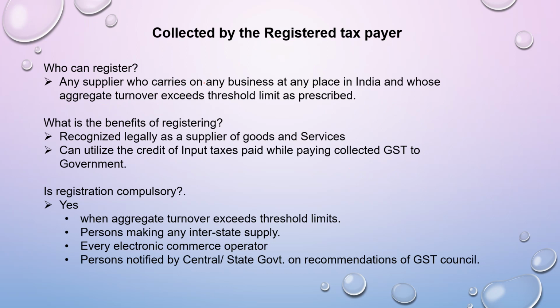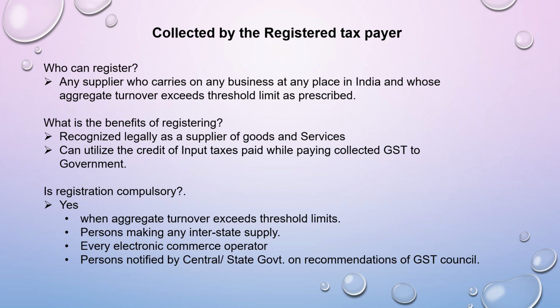Any supplier who is carrying on any business at any place in India and whose aggregate turnover exceeds a threshold limit as may be prescribed, that particular supplier has to register under the Goods and Services Tax. So the main point is that the aggregate turnover should exceed the threshold limit.